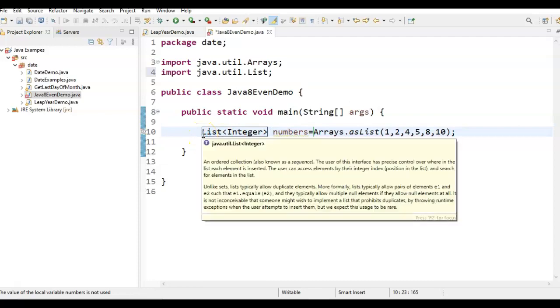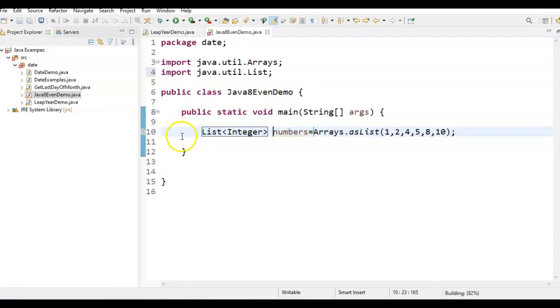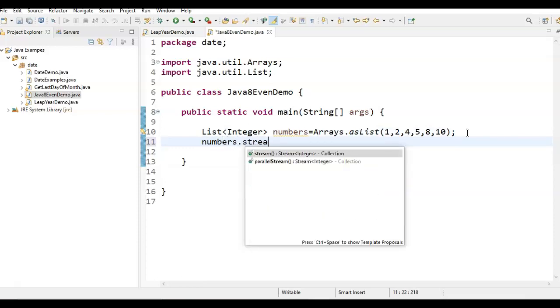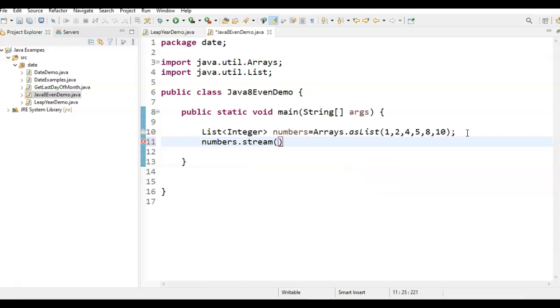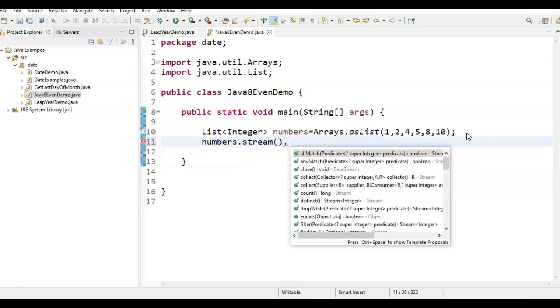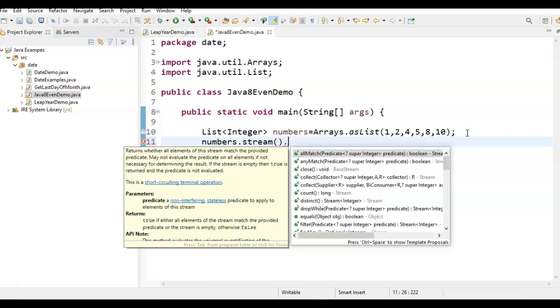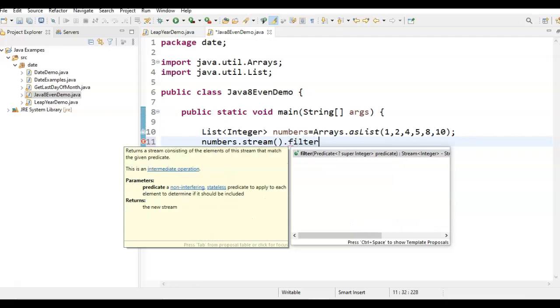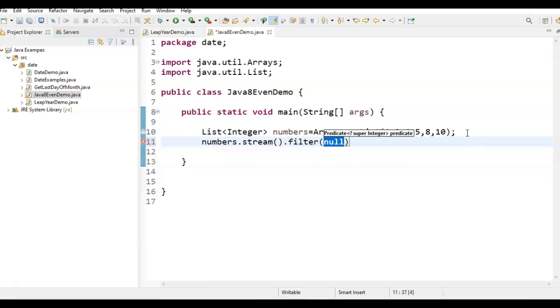Okay, so first let's resolve this compilation error. Okay, we have resolved the compilation errors. So on numbers, we have a method called stream, which will return the stream of integers. Inside the stream we have a method called filter. What this filter method does is it accepts a predicate. Predicate is nothing but it will return some value.